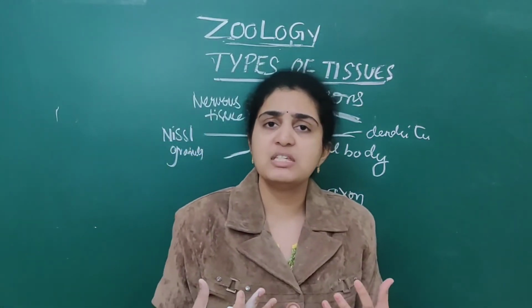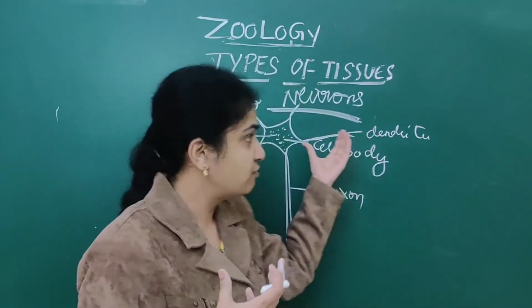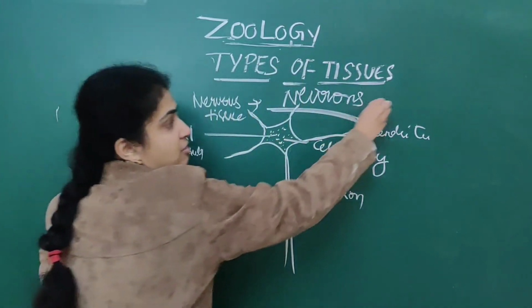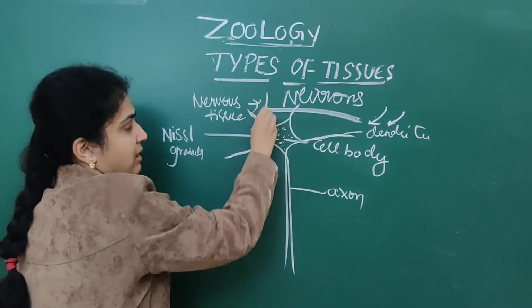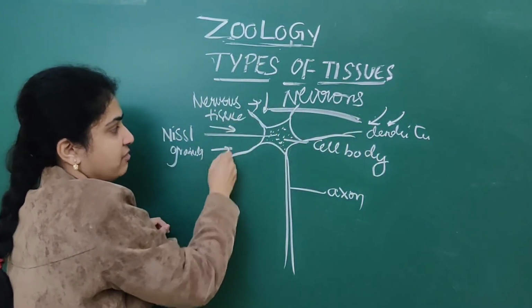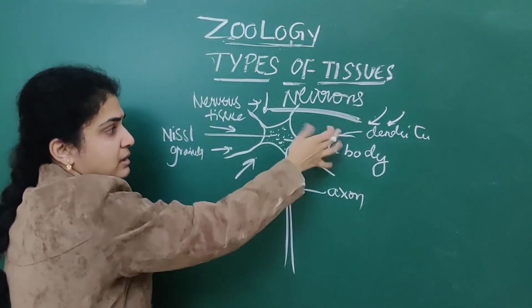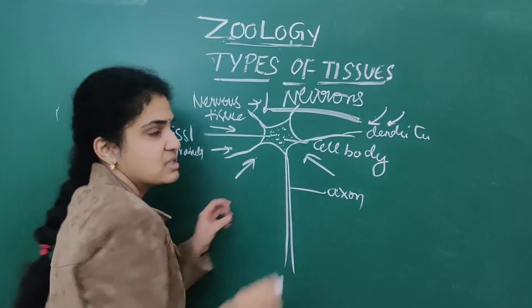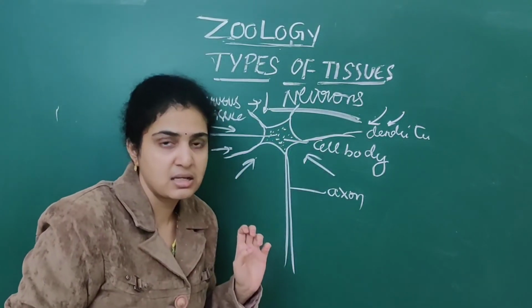What is the use of these dendrites? These dendrites will transfer the information to the cell body from different parts of the body. These all will transfer the signals to the cell body. This is the use of dendrites.